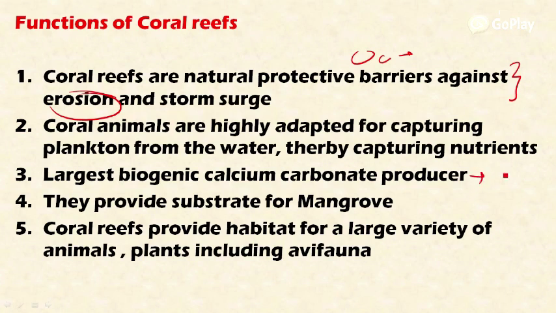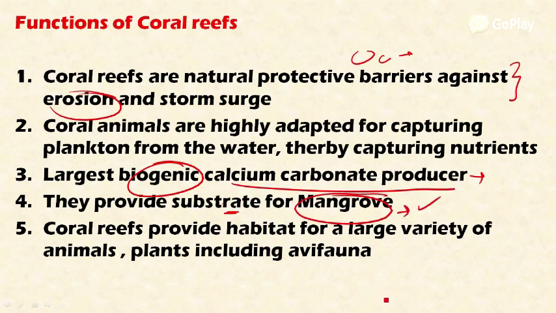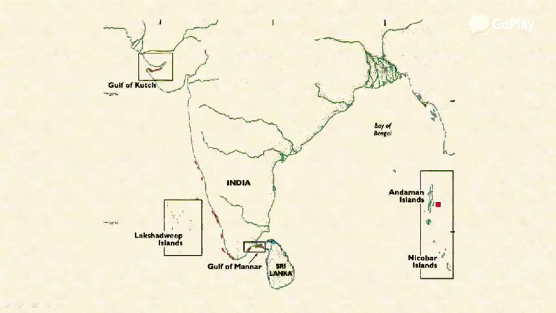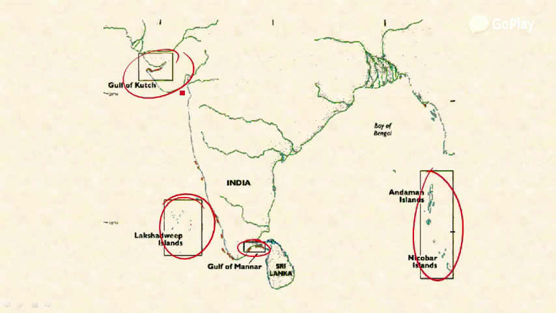These coral reefs are the largest biogenic, that is, produced by biotic organisms, calcium carbonate producer. And they produce substrate for the mangroves. They produce soil material, substrate for the growth and support of the mangroves. Coral reefs provide habitat for a large variety of animals and plants, including avifauna. Avifauna is the bird species. In India, we find coral reefs in the Gulf of Kutch, here on the coast of Gujarat, and in the Lakshadweep Islands, Gulf of Mannar, and Andaman and Nicobar Islands. Only in these four areas we find the coral reefs.